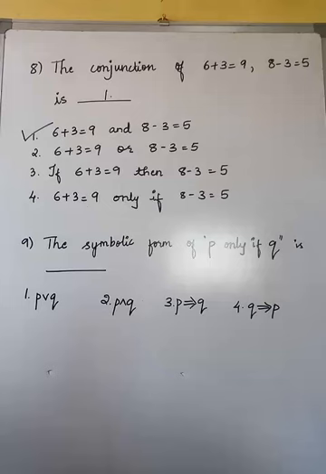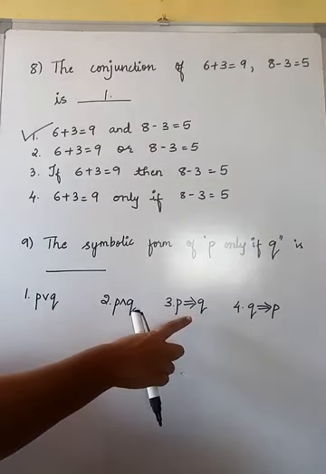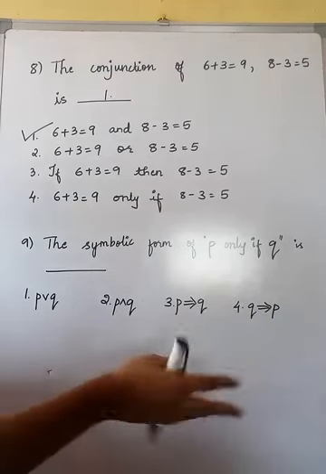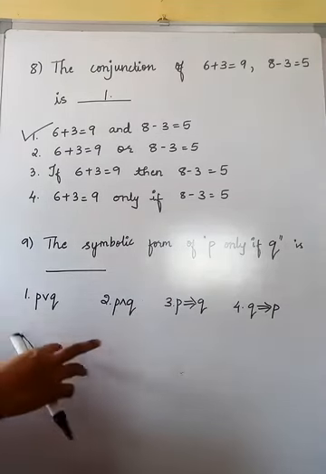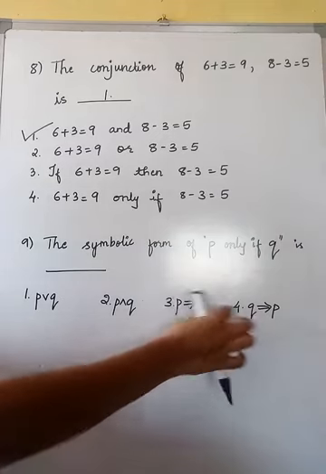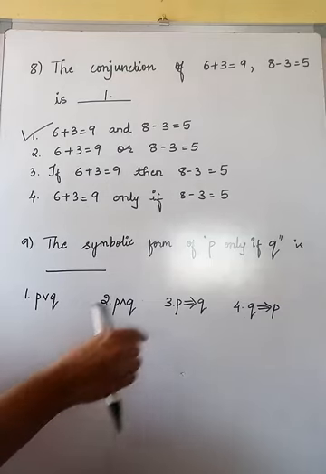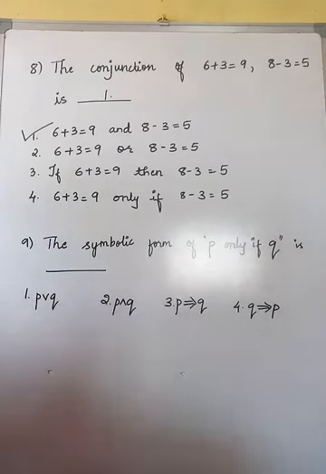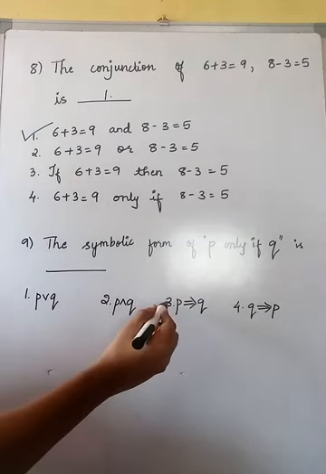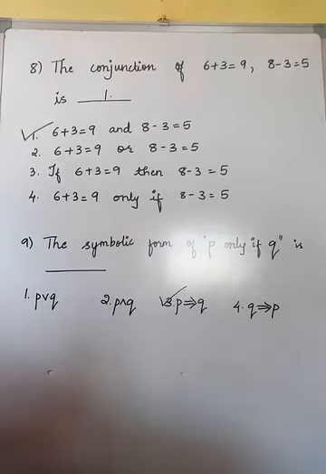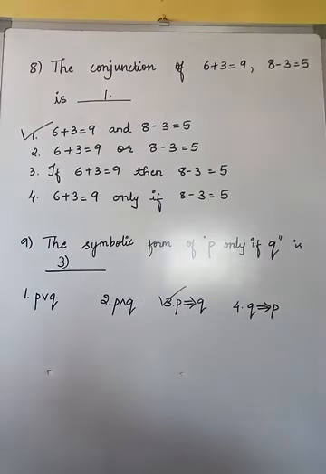It is connected with the symbol V. Here it is the reverse of V. Here it is implies. Here it is implies. That means what? Only if. So we don't have any connection with the "and" or here. We'll only be checking with these two. In these two we need to see which one is appropriate for this. Okay. P only if Q. So the first word is "P only if Q", so we'll be connecting with the third option. It will satisfy the third option. Hope it is clear for you all.